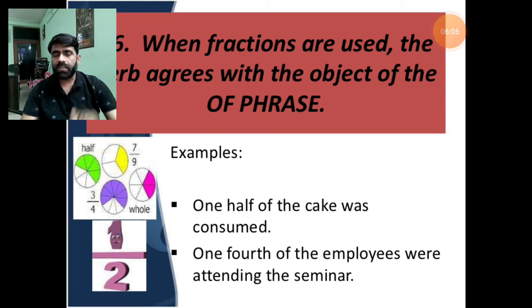Fractional words or fractions will not decide which form of auxiliary should be used. If we have used 1/4 or 2/3 and the object is singular, the verb will be singular.